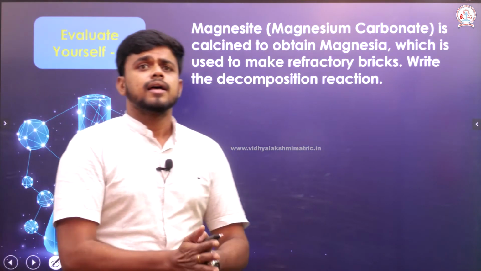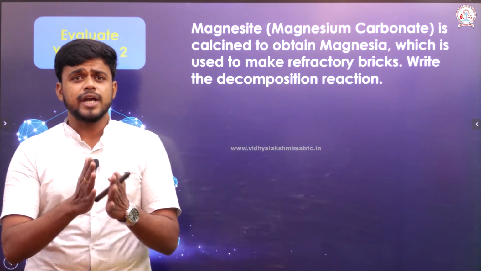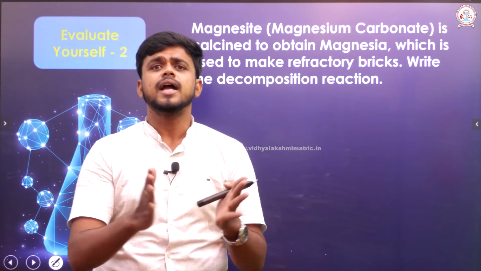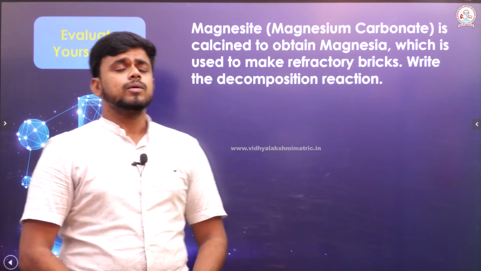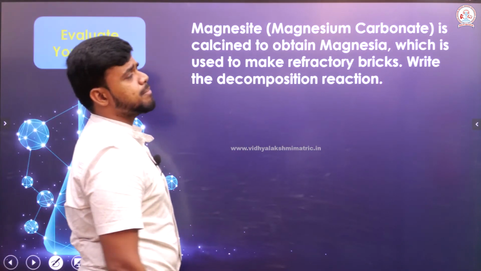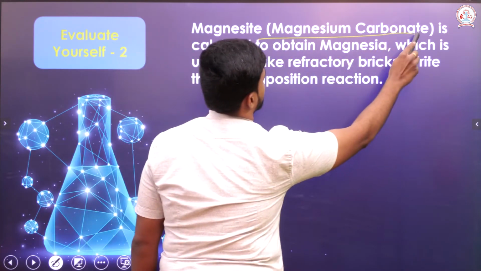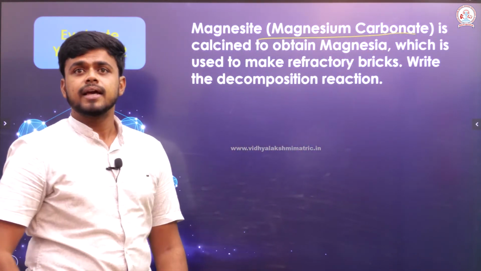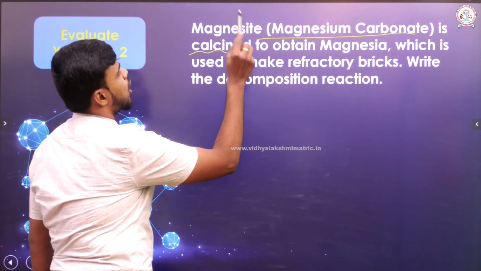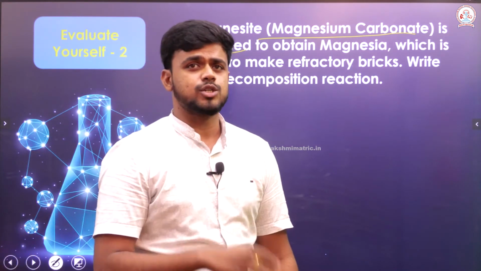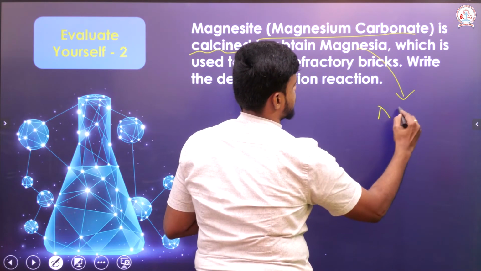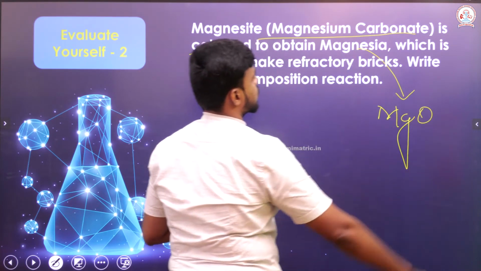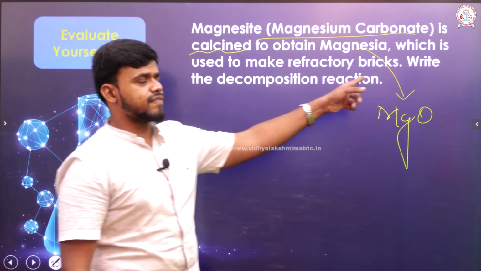To the end, we will look into an evaluate-yourself question and wind up this session. Magnesite, which is magnesium carbonate, is calcined to obtain magnesia. Magnesia is MgO, which is used to make refractory bricks.